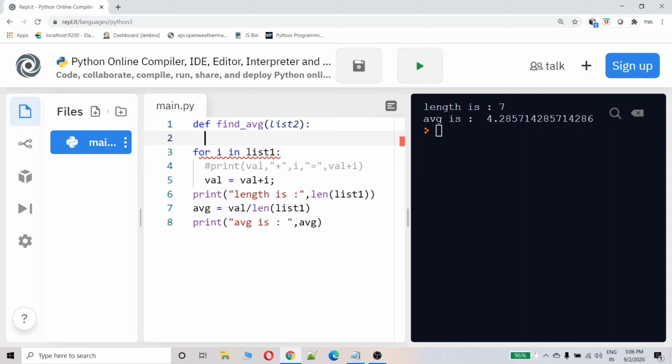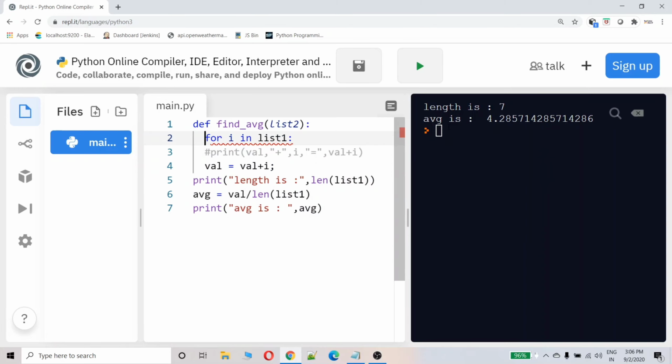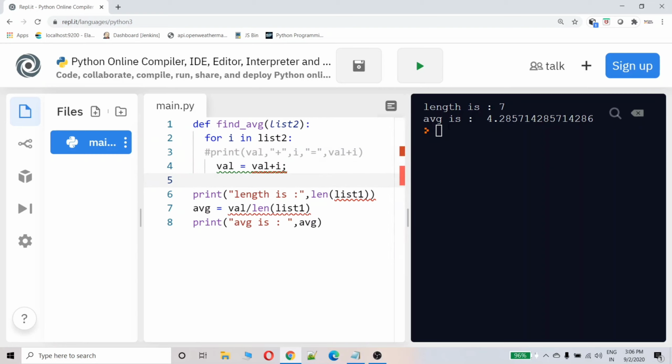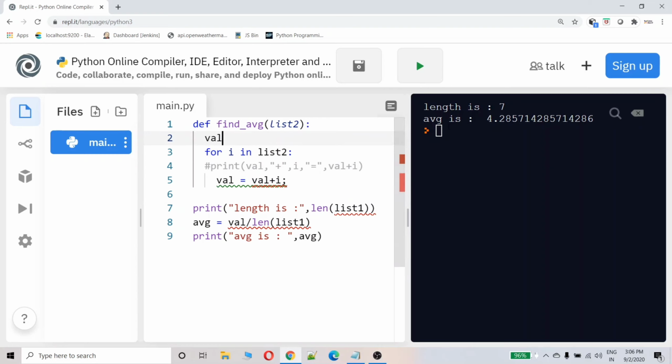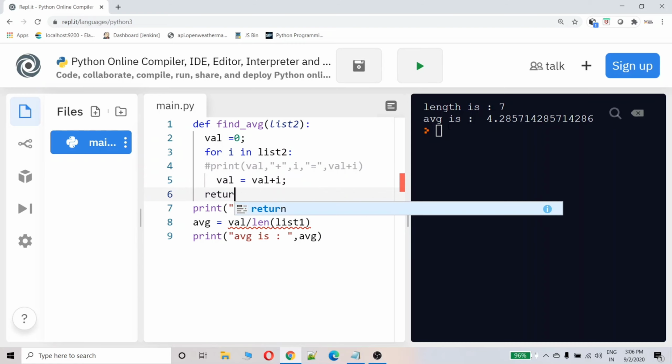List2, val equal to 0, and then return the average.